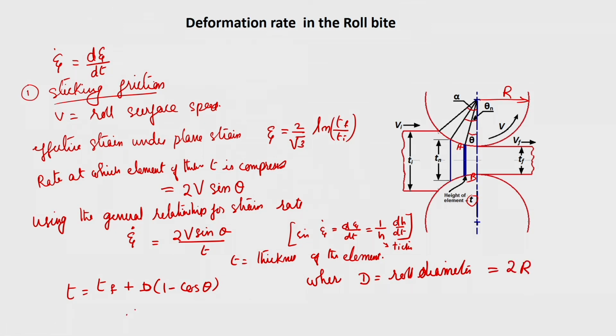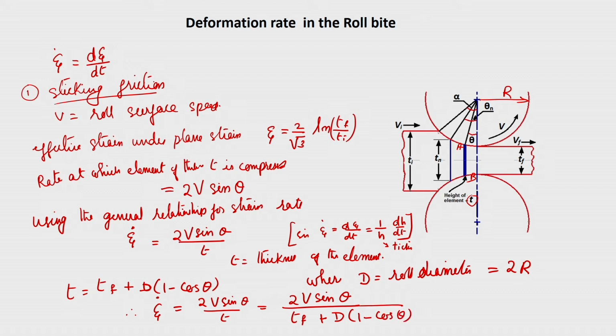Therefore, epsilon dot is equal to 2 v sin theta by t, which is 2 v sin theta by T f plus d into 1 minus cos theta, where T f is the thickness of the strip at the outlet. So, this is the relationship for your strain rate.